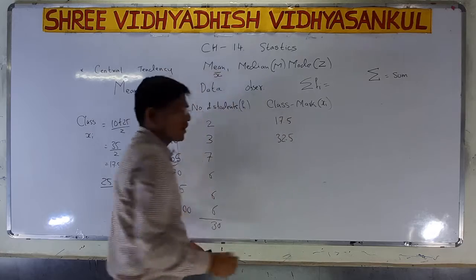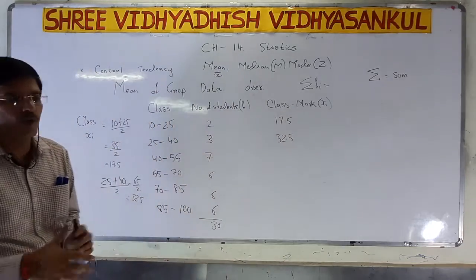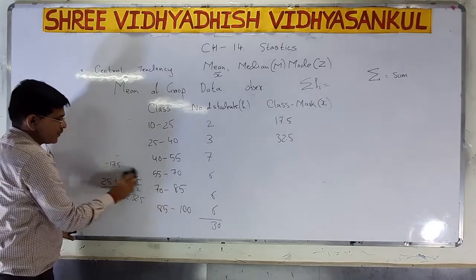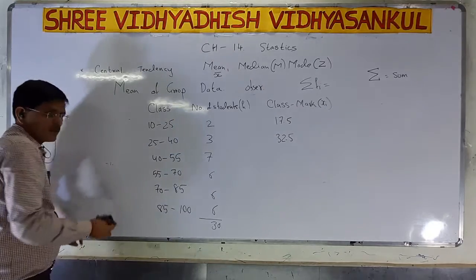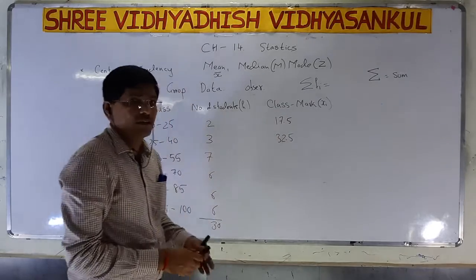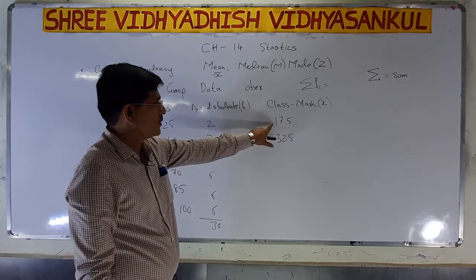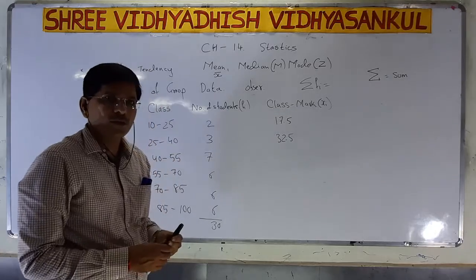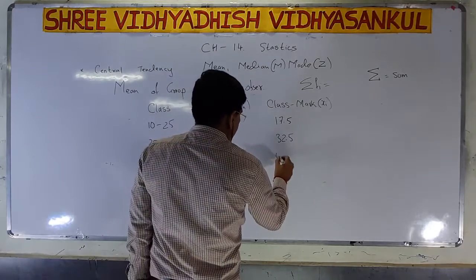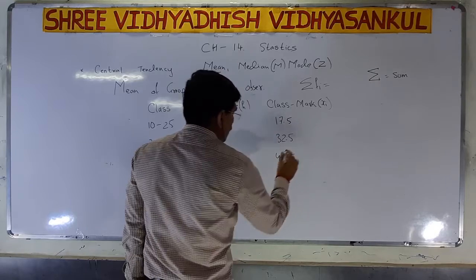Now there is no need to continue finding each one. What is the difference between the two class marks? That is 15. If you see, adding 15 to 17.5 gives 32.5. So I add 15 again: 47.5.